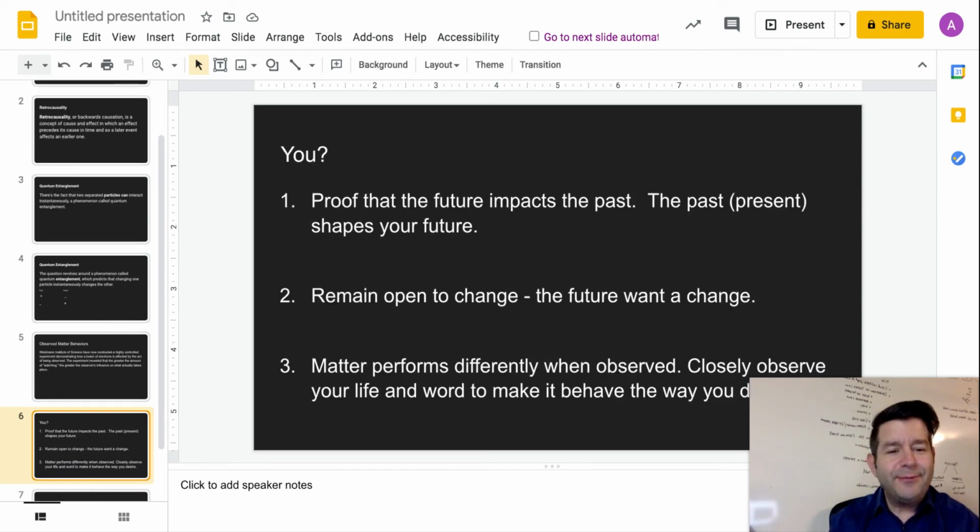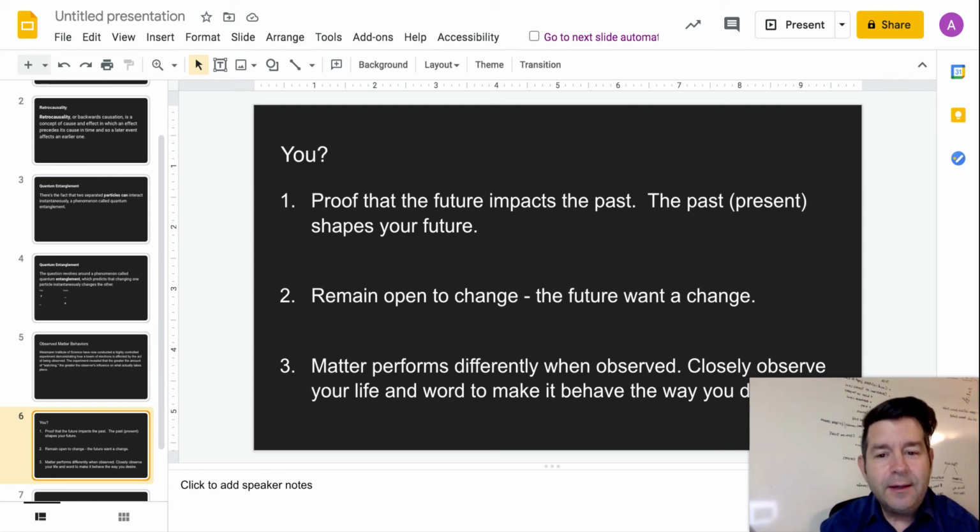So scientifically, what does this mean? I really think, and I believe strongly, that it means 3 things to us. It means 3 things to you, and it means 3 things to me. Number 1, it's the proof that the future impacts the past, and the past also shapes your future. So be aware of that.